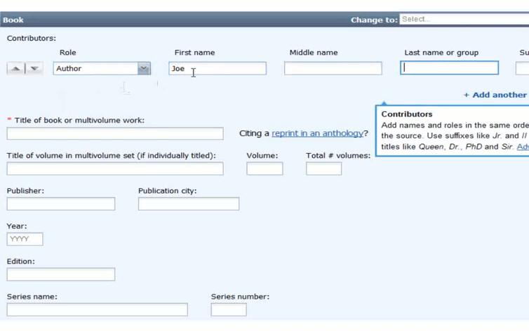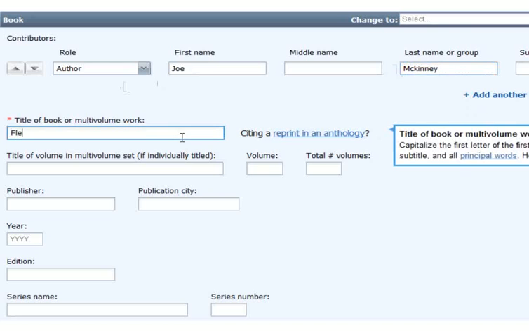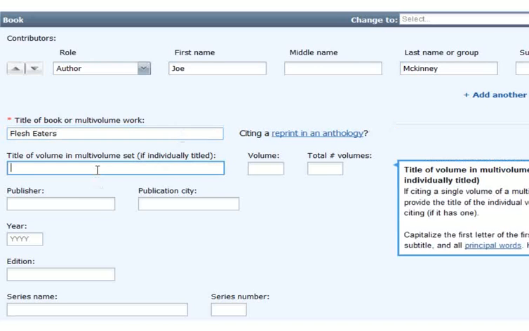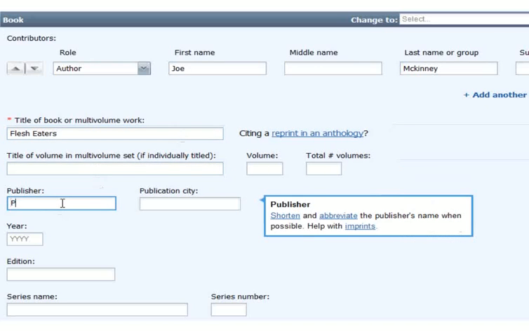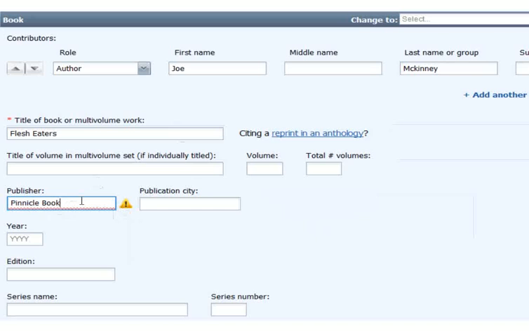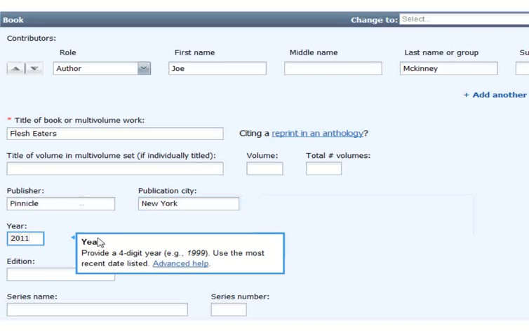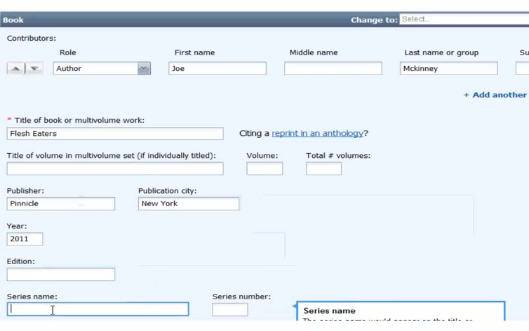We begin by adding the author's name. I notice a yellow cautionary sign. It suggests I capitalize the last name. Next is the title, Flesh Eaters. This was not a multi-volume set, so I'm going to leave these fields blank. The publisher was Pinnacle Book. There's that yellow cautionary sign again. This time it suggests that I omit the word book. The publication city was New York, and the publication year was 2011. I do not have to fill in the rest of the fields because the book does not have an edition or a series name.